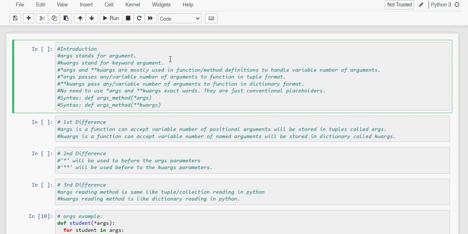args and kwargs are just conventional placeholders. We can use any other name. Here the single asterisk and double asterisk are important. The use of *args and **kwargs makes a function flexible.